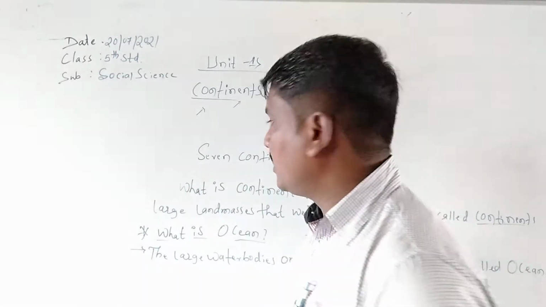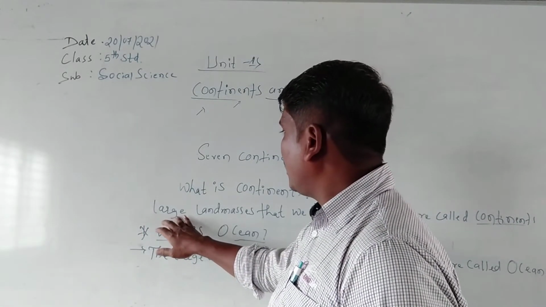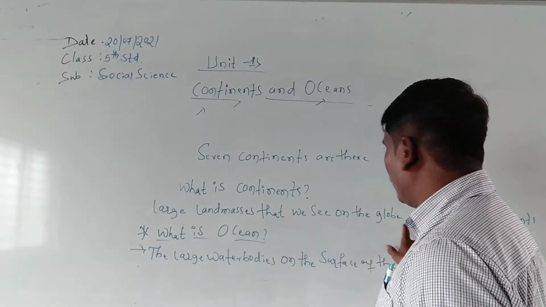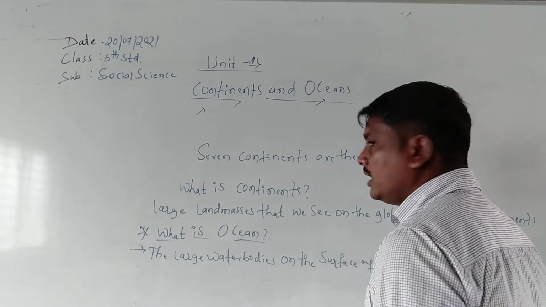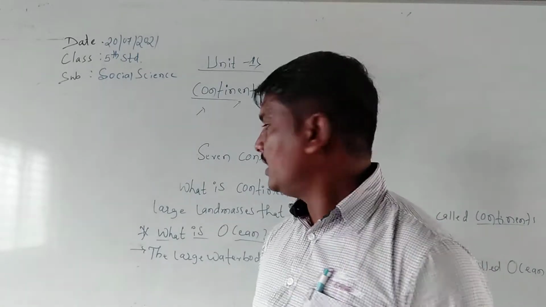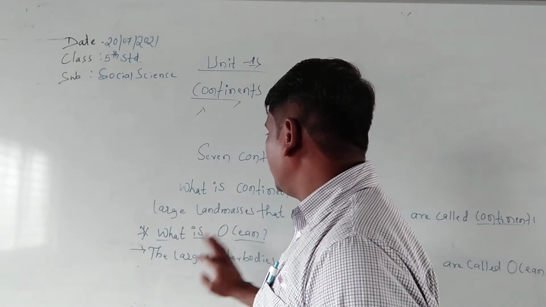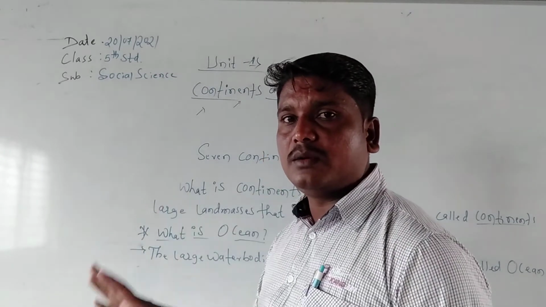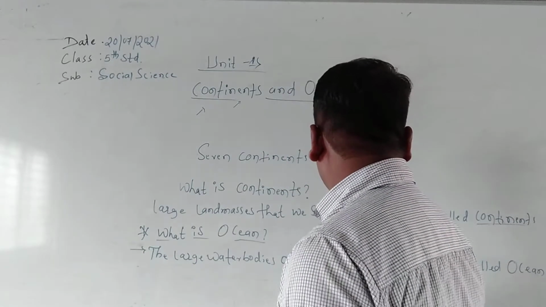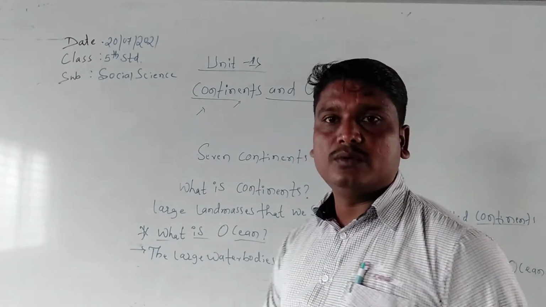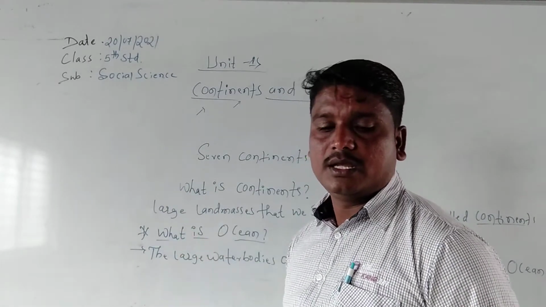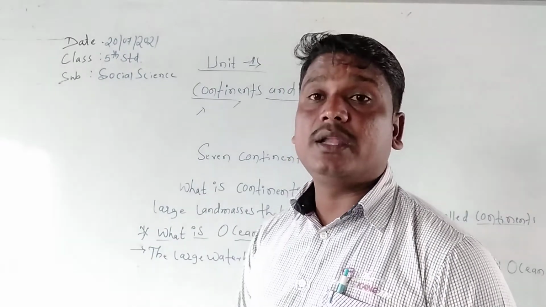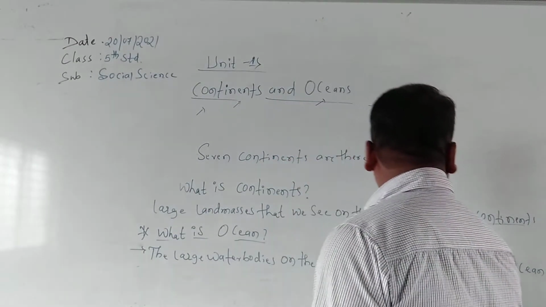Once again, I repeat the definition of the continent: the large land masses that we see on the globe are called continents. And what is an ocean? The large water bodies on the surface of the earth are called oceans, isn't it? And we will discuss the 7 continents.